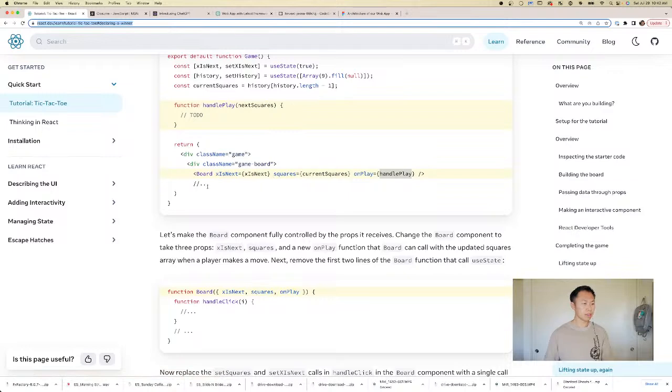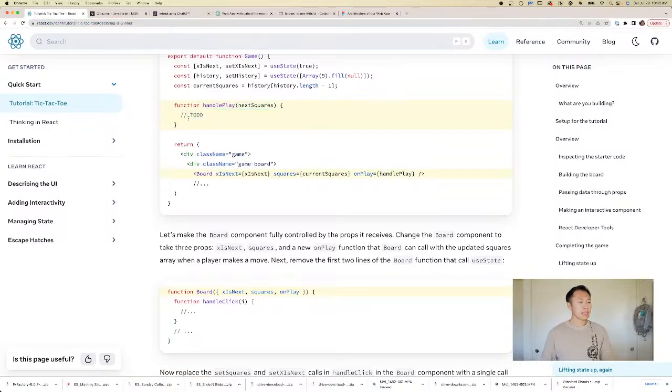Okay, so what are we doing? So we got this handle play. It's gonna perform some function on the next squares. Oh, I see. Interesting. Okay, I think I see it now. So next squares is basically the next set of squares. So what do we do inside handle play? Inside handle play, I think we're gonna have to update the history with next squares, right? Well, that's just my guess.